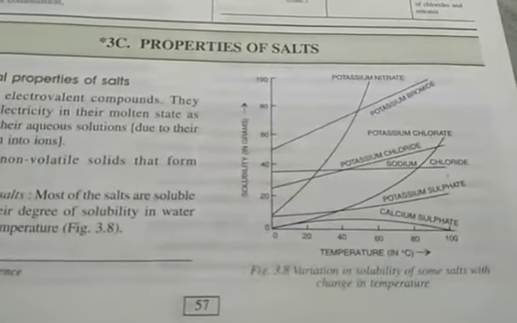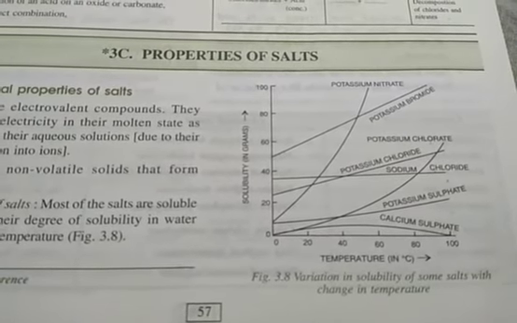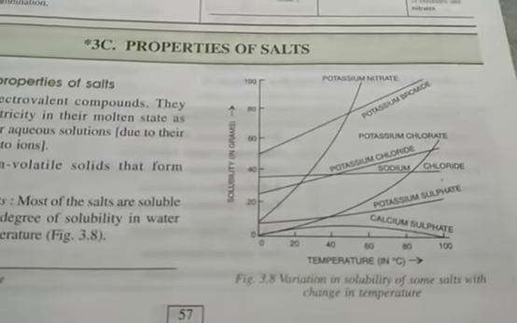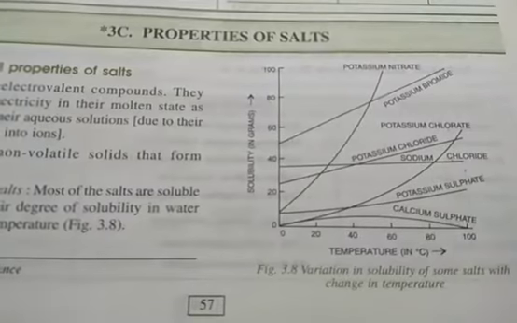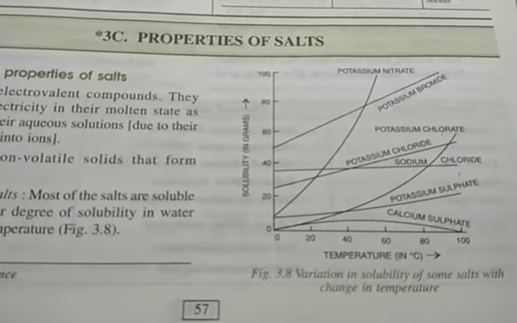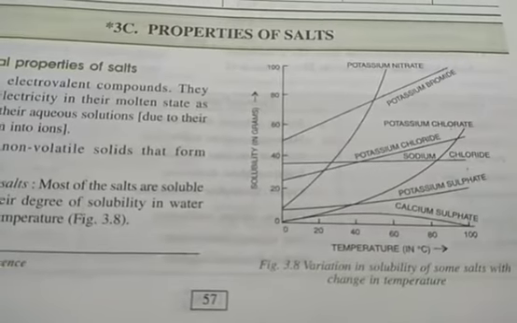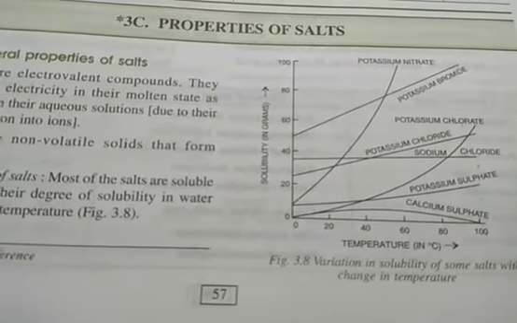So for your understanding, different graphs have been proposed for different compounds having different temperature, and this temperature is having an effect on their solubility. Okay, so you can have the idea that for some of the compounds, when temperature is being raised, the solubility decreases.